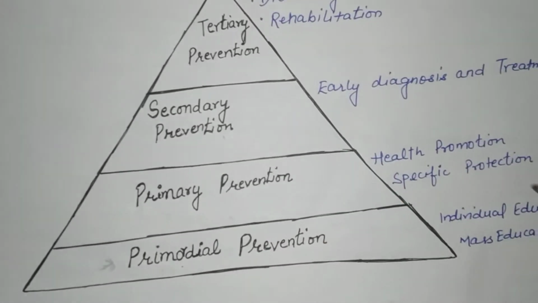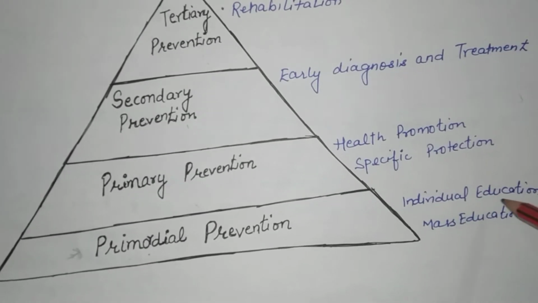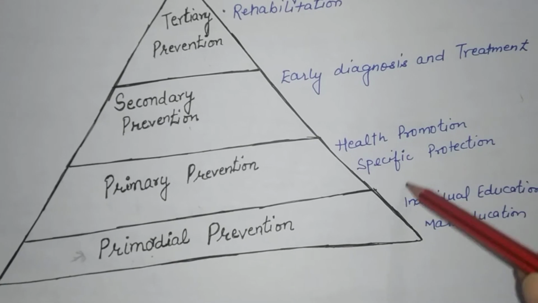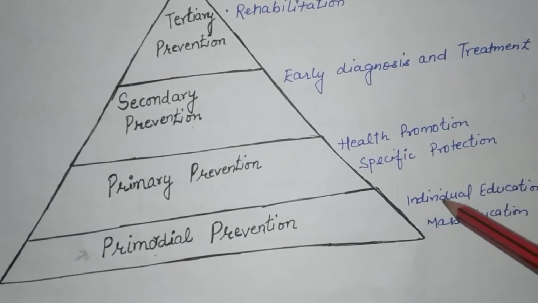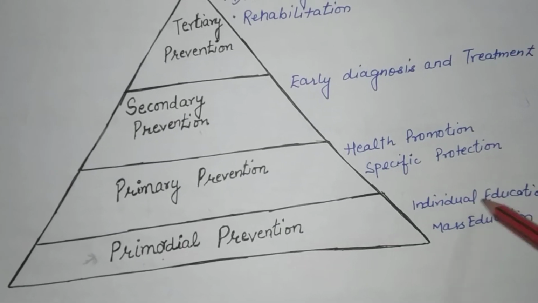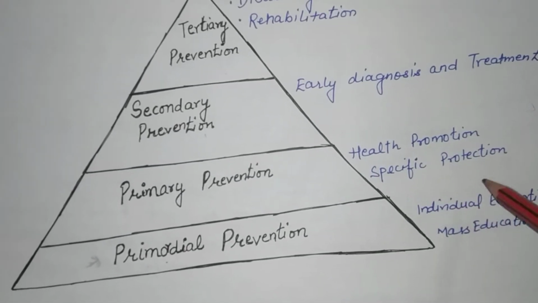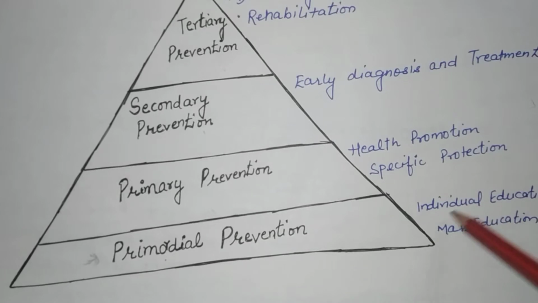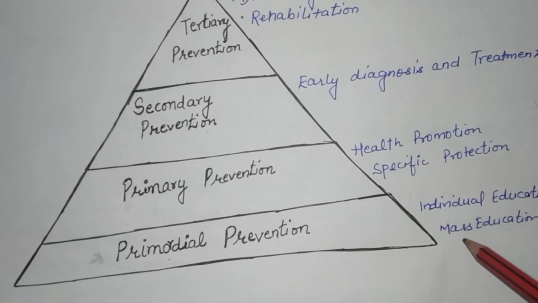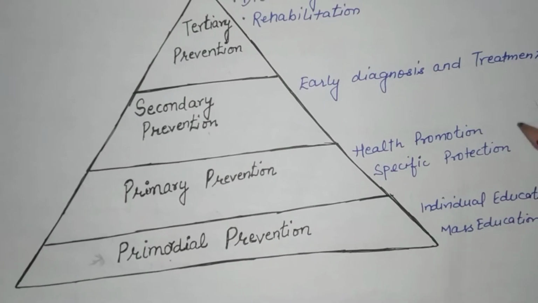It includes 2 strategies: individual education and mass education. Individual education means that to a specific individual we are providing health education or education regarding how to prevent the risk. And in mass education, through media, TV and radio, we are educating the public.